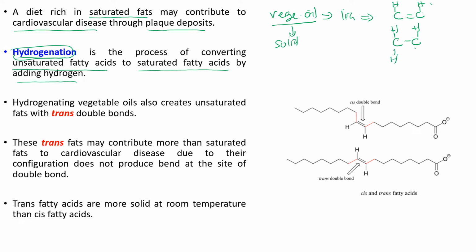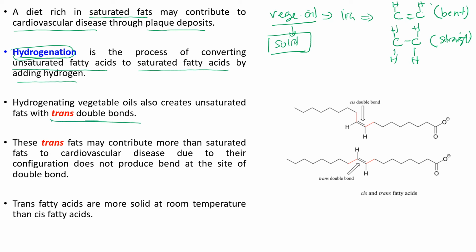another hydrogen atom. Initially, due to the presence of the double bond between the carbon atoms, the fatty acid molecule is bent. Therefore, when there's no double bond between the carbon atoms anymore, the fatty acid molecule will be straight. Due to the straight structure of the fatty acid, the vegetable oil is now turned into solid form. Hydrogenation of vegetable oils also creates unsaturated fat with trans double bonds.